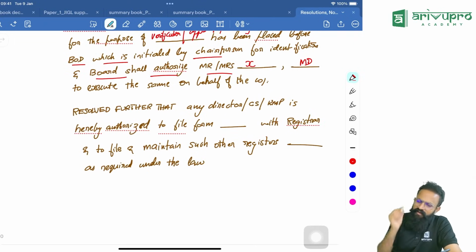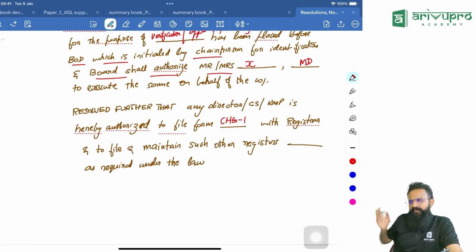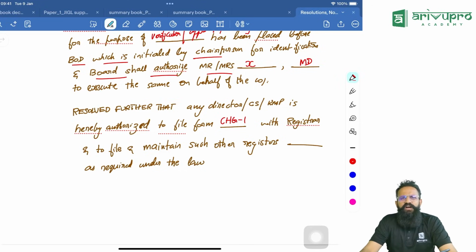Resolved further that any director or CS or KMP is hereby authorized to file form CHG1 with the registrar and to file and maintain such other registers. Imagine, whatever loans we have made, we'll maintain a register.